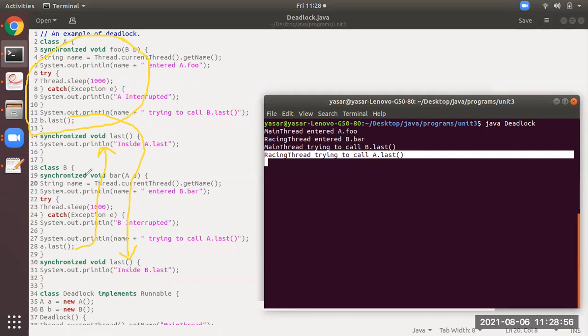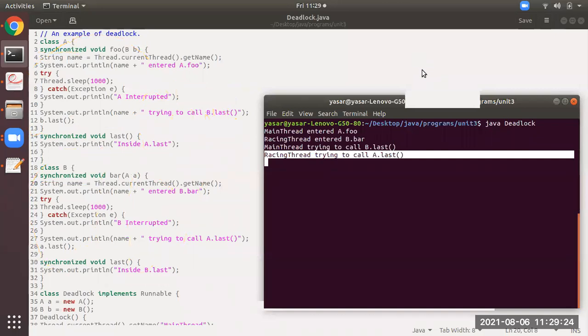Similarly, as this racing thread has been applied with a lock, it also has to wait. So both of them will be under waiting state. Why? Because both of them are applied with the synchronized keyword. Means until and unless either one of them finishes, the other cannot get the resource.